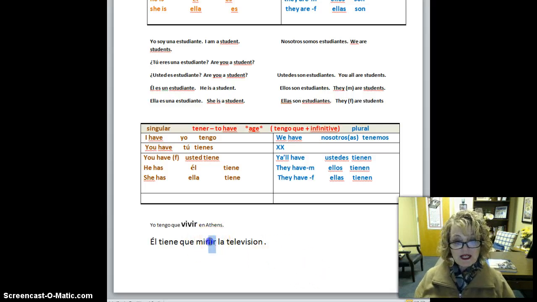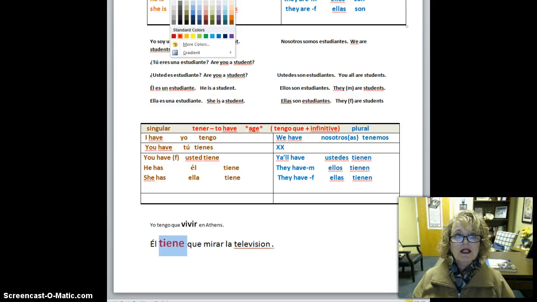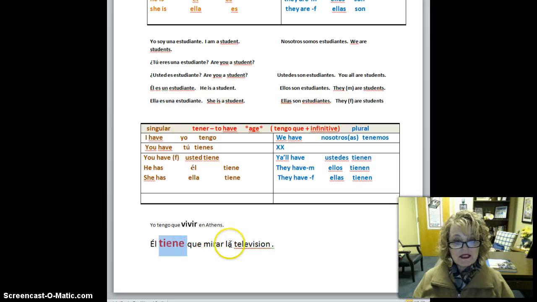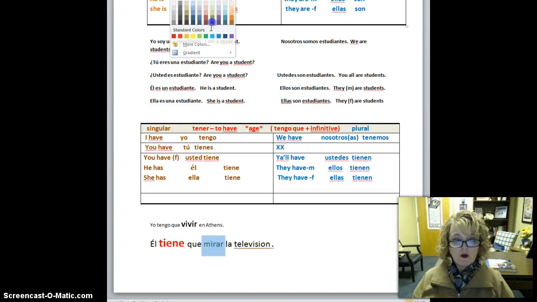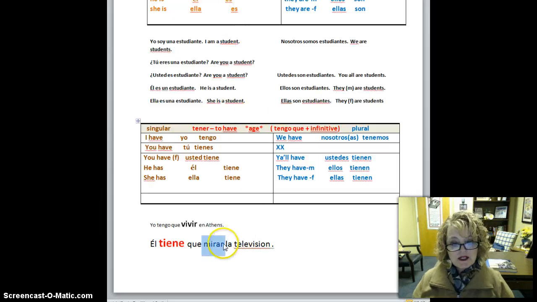So this is called a compound verb. A compound verb means here's a verb. That's verb 1. And look, this is verb 2. And verb 2 is always put in the infinitive form, which means what?